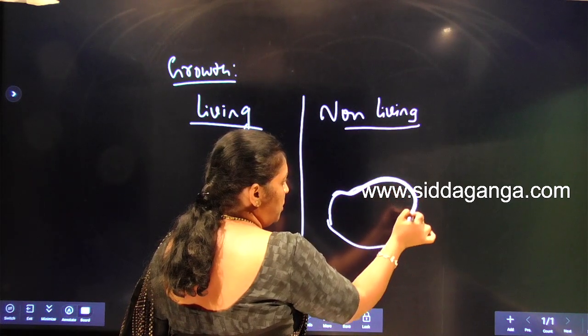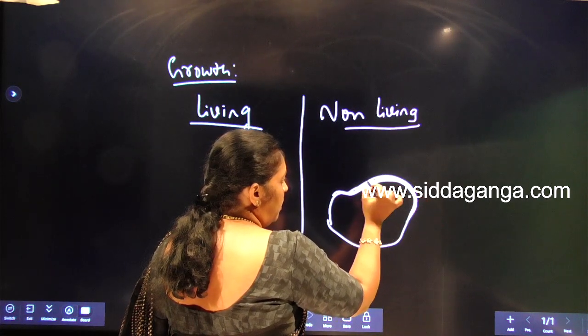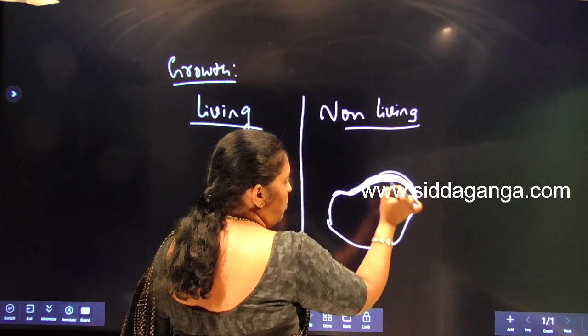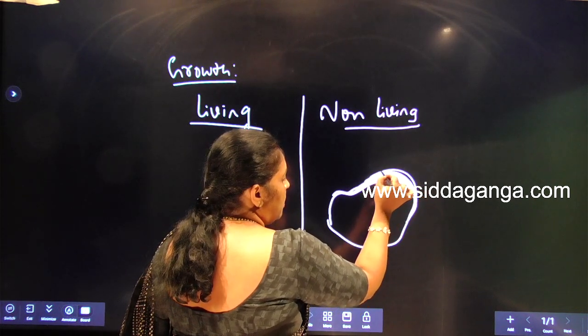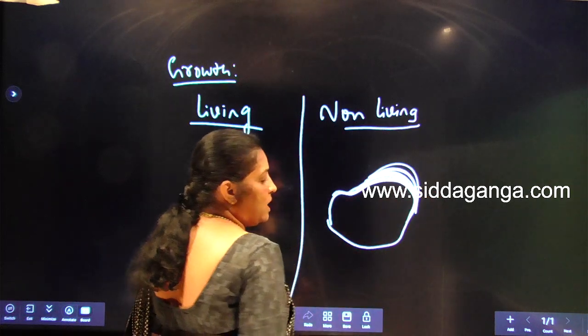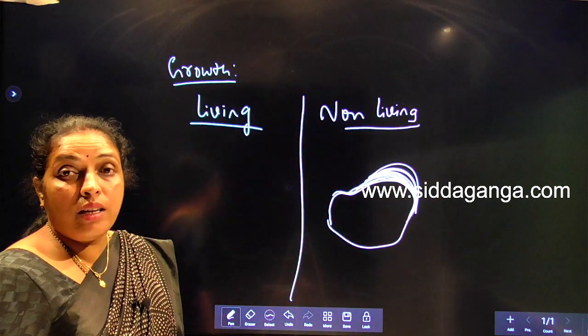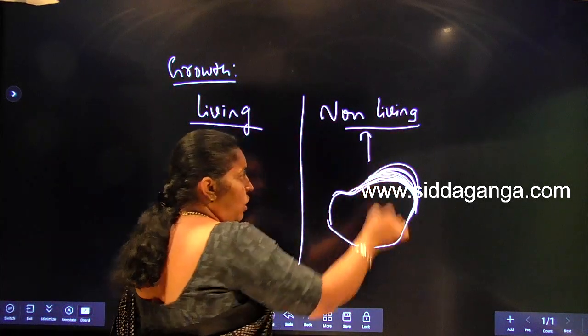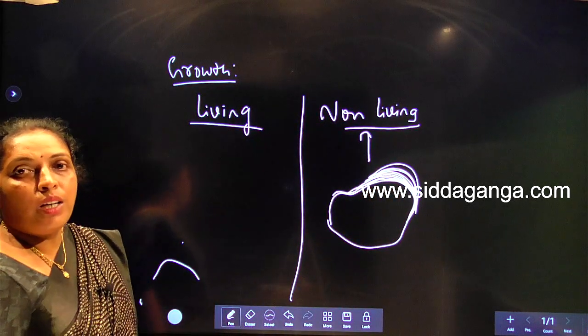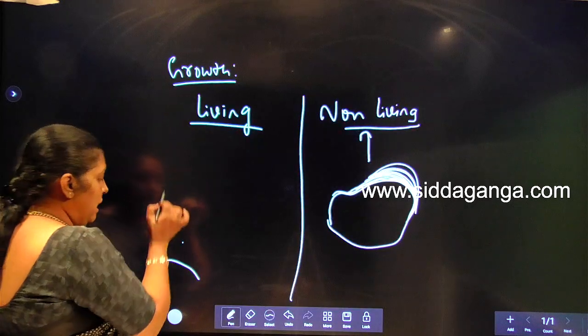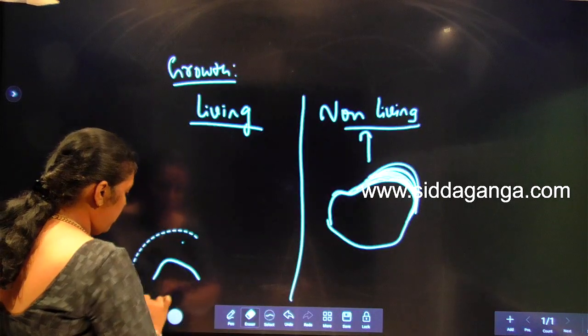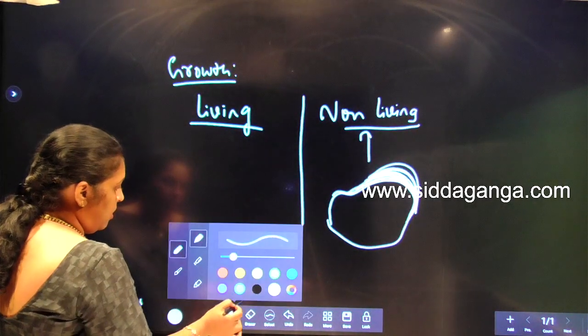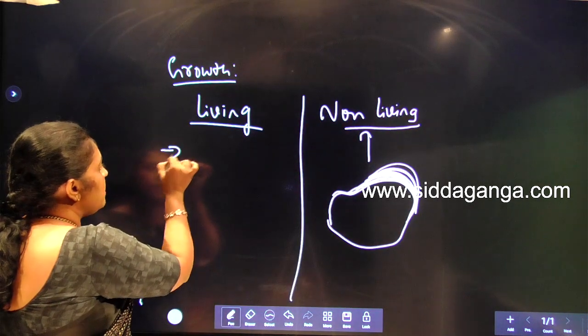External deposition ಆಗ್ತಾ ಆಗ್ತಾ growth ಏನಾಗುತ್ತೆ ಜಾಸ್ತಿ ಆಗ್ತಾ ಹೋಗುತ್ತೆ. Deposition ಜಾಸ್ತಿ ಆದಂಗೆನೆ the size of the rock also increases. That also we consider as growth. So growth is seen in non-living things also. But in living, growth is intrinsic.